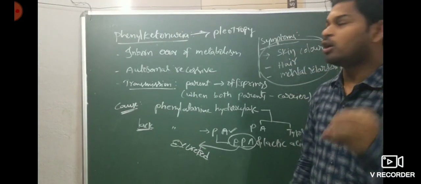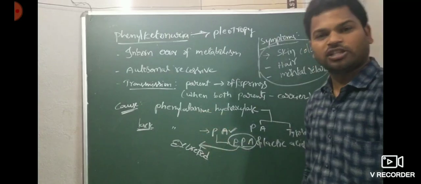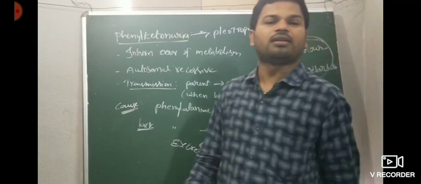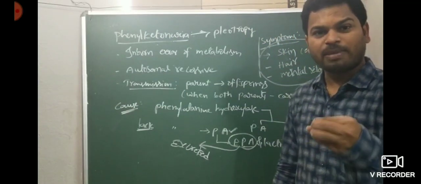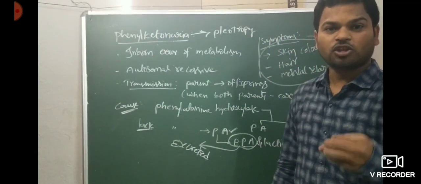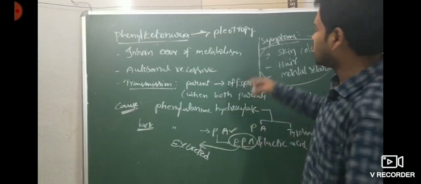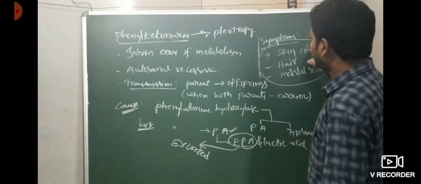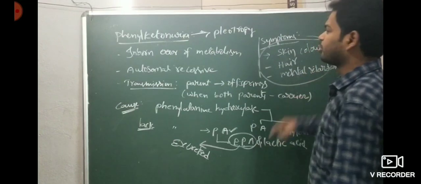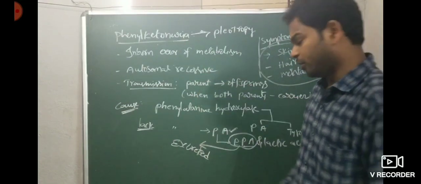This is because the phenylalanine hydroxylase enzyme is responsible for synthesizing the melanin pigment. So the melanin pigment is affected. That's why pigmentation loss leads to loss of skin color and hair color, then mental retardation. This is phenylketonuria.